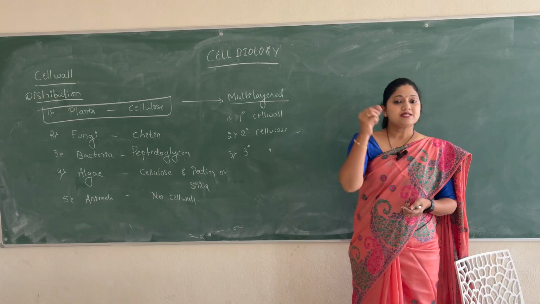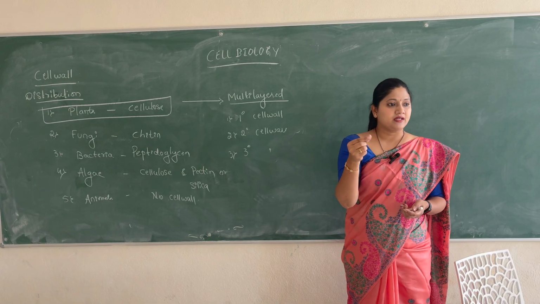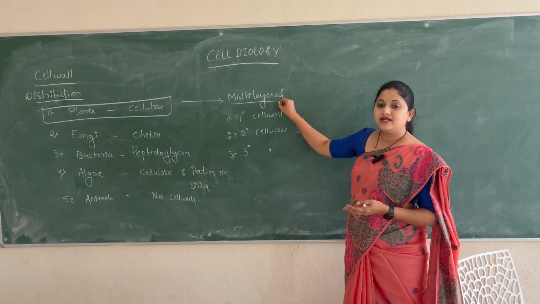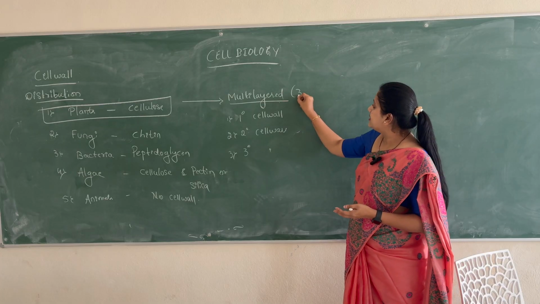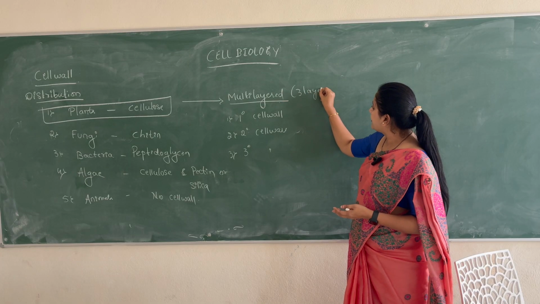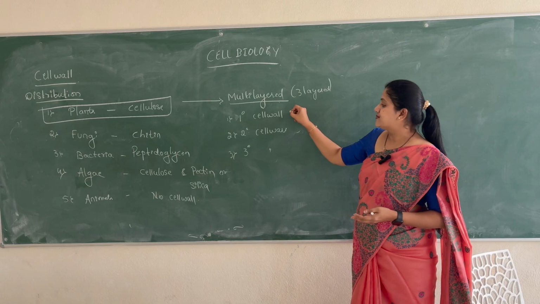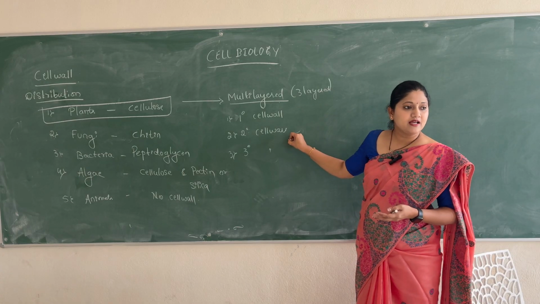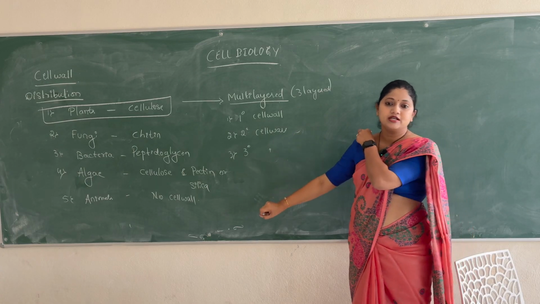So cell wall has 3 layers. Okay? So cell wall is multi-layered or it is 3-layered. It is primary cell wall, secondary cell wall and the tertiary cell wall.